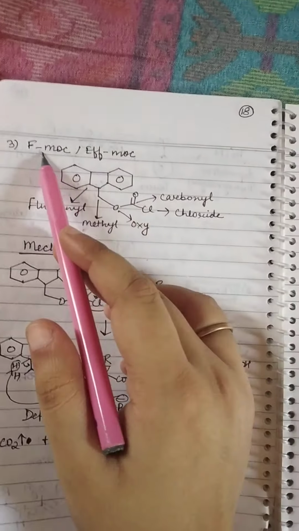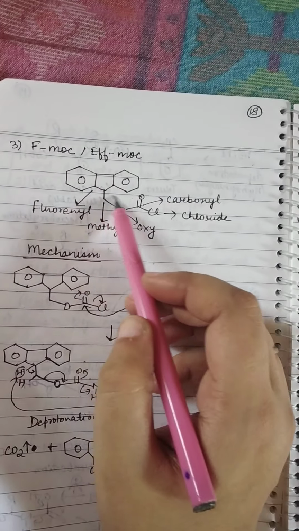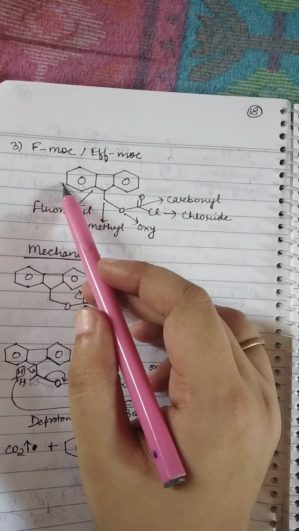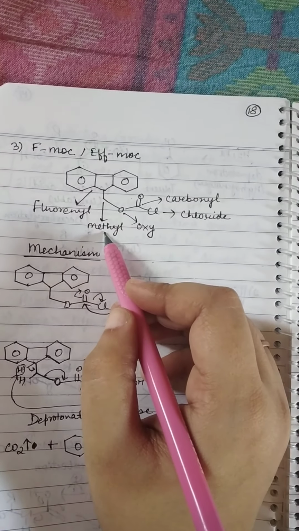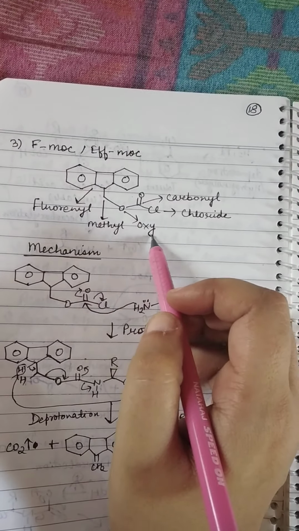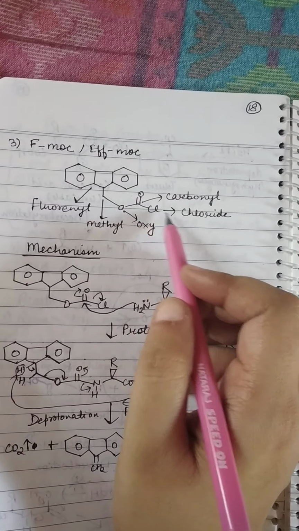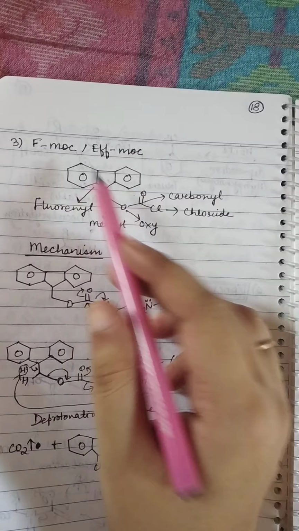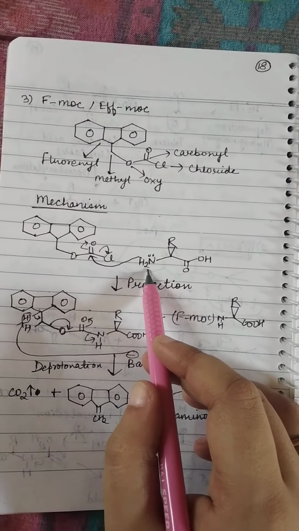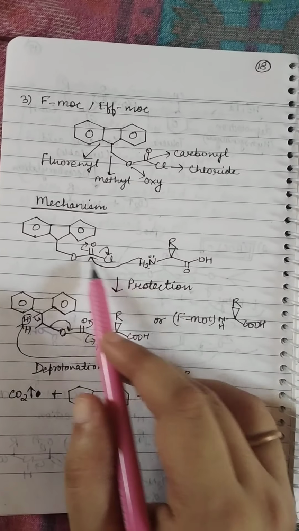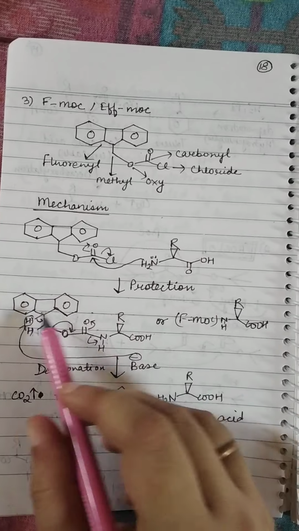Right. Third was FMOC. Here F means fluorenyl. This whole structure is of fluorenyl, right? And this is methyl. MOC means methyl, oxy and chloride. This is carbonyl, this chloride, oxy and methyl. So FMOC-Cl, right? It will react with the amino group of the amino acid and it gets attached to it. HCl is removed and this is called protection.